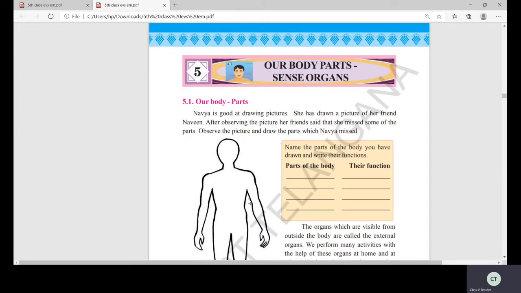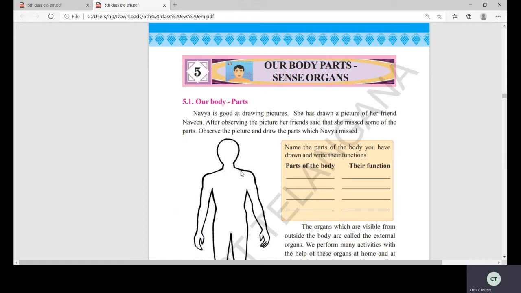What are the external organs? External organs are head, eyes, nose, ears, mouth, tongue, hands, shoulders. This all I showed you, isn't it? So which we can see: fingers, everything, legs, stomach. Okay, these all are the external organs which we can see outside.